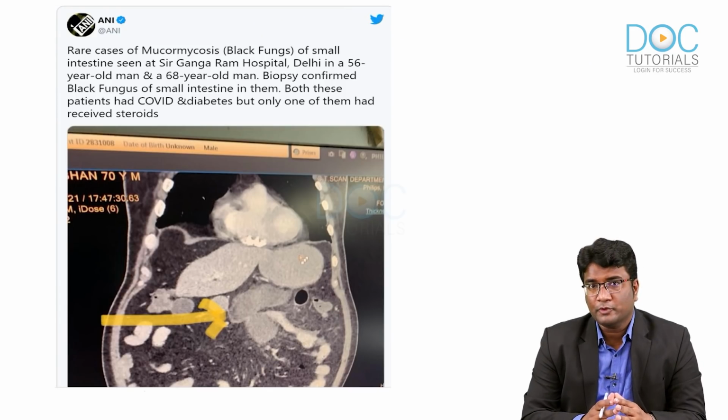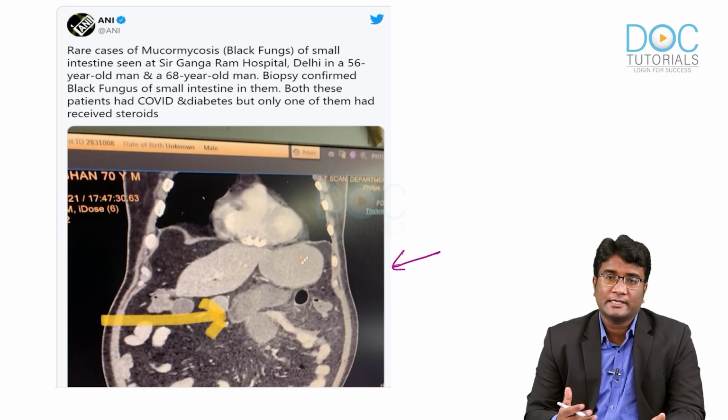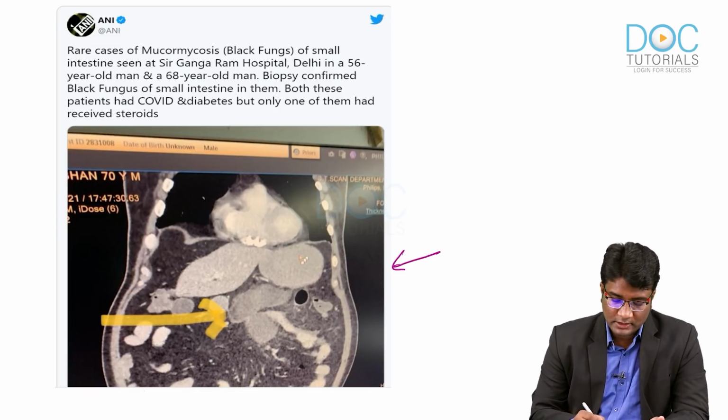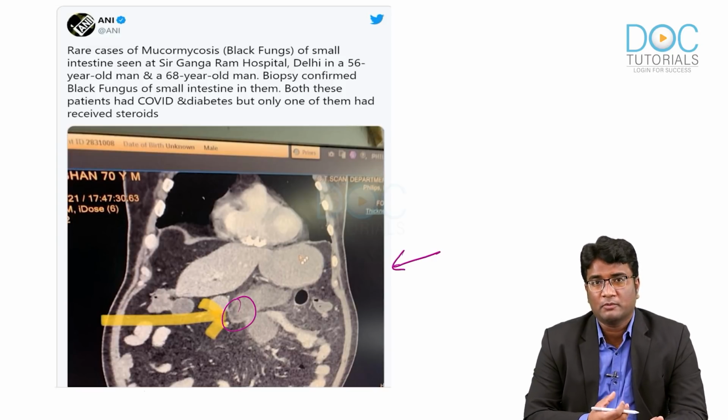And there have been reports of gastrointestinal mucormycosis also, and I hope you all have heard of this and seen this image in the newspapers, where there was a case of gastrointestinal mucormycosis with small bowel involvement, necrosis, and perforation of the small bowel that developed in the patients. So, this is gastrointestinal mucormycosis that can occur after ingestion of the spores.